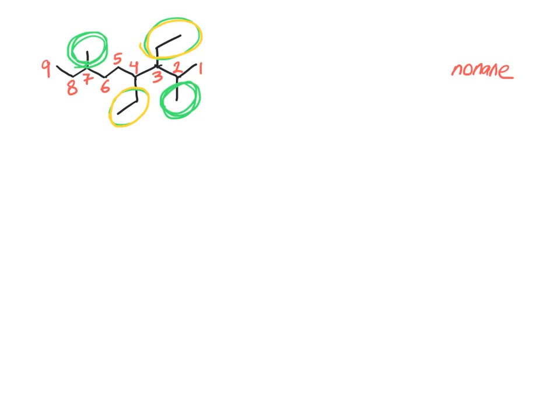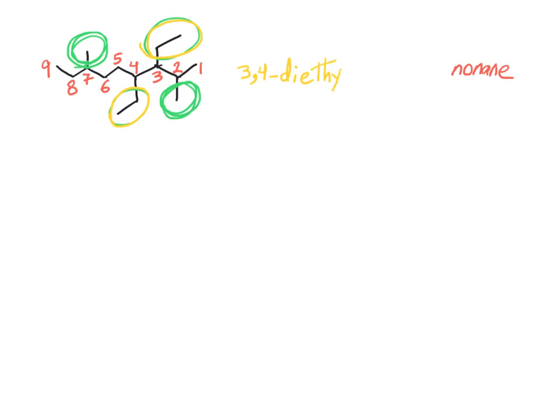We know that we have to list the substituents before the parent chain in alphabetical order, and we should ignore the prefixes. So it is 3,4-diethyl.